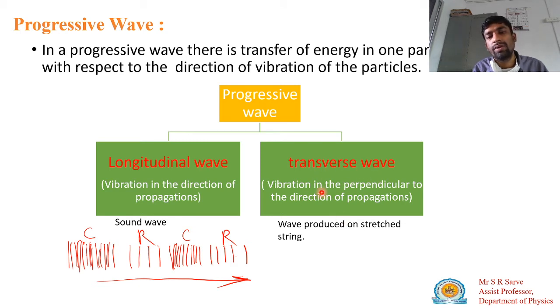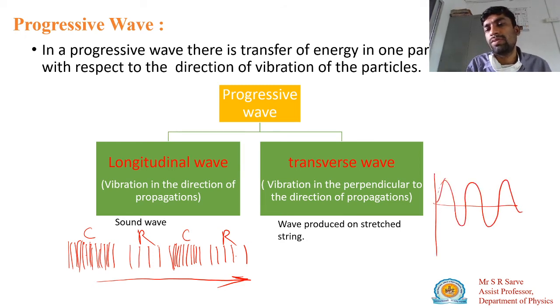Now what is a transverse wave? In a transverse wave, this one is your transverse wave. These are the vibrations of the particles. This is the vibration of a particle, and this is also the vibration of a particle. Here this vibration and the direction of propagation are both perpendicular to each other, then that wave is known as a transverse wave.